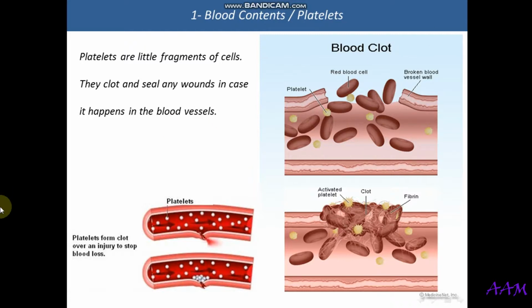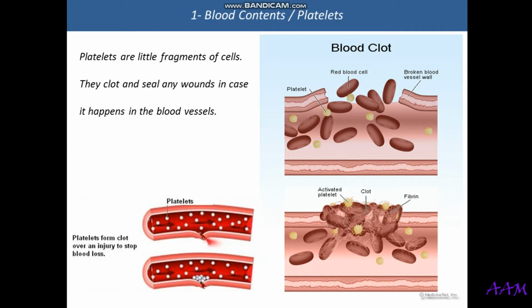So, as you see, my dear students, the blood is 4 substances, not only one, not only red cells. They are the plasma, red cells, white cells, and the platelets. 4 substances. The biggest substance is the plasma, which works as a medium that the other 3 substances use to go around in the body. Without the plasma, we cannot go anywhere in the body. Okay, this is one thing.